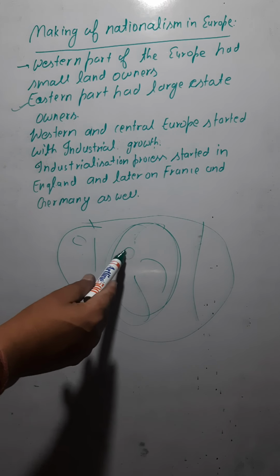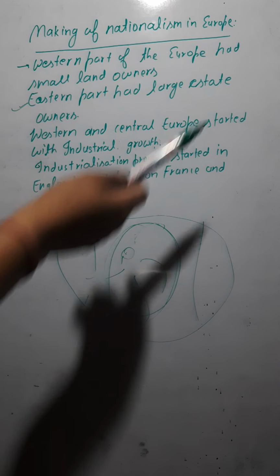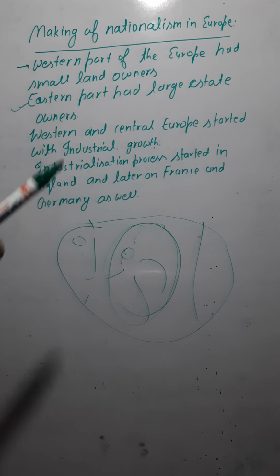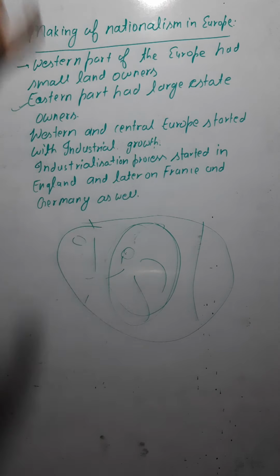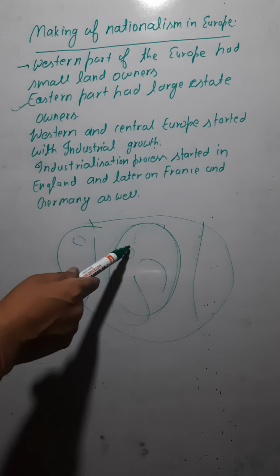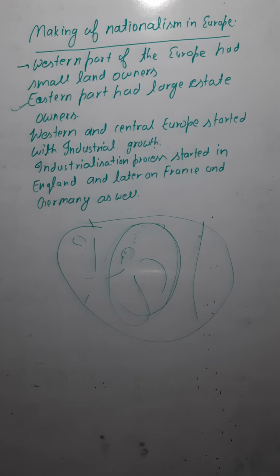That is why these countries have colonies around the world. They came to India with this industrialization process, and they went around the world and settled their colonies on the basis of industrialization. We will talk about that in detail in the upcoming chapters. So the industrialization process started first in England, then later in France and Germany as well. This is how Europe was divided. These are some new points that you have to write.